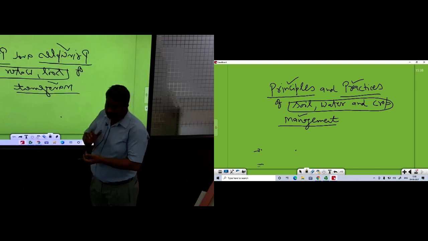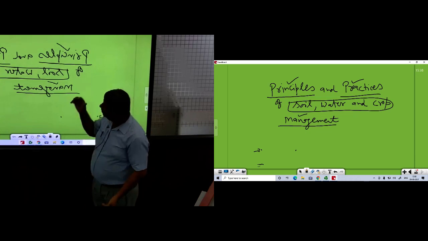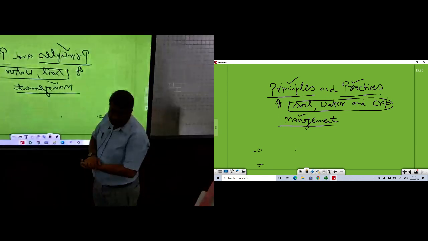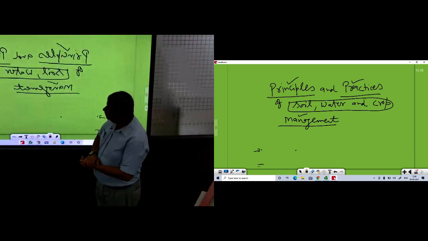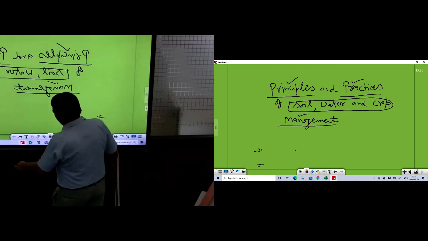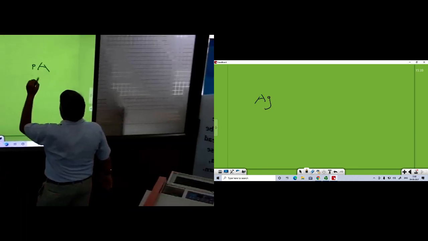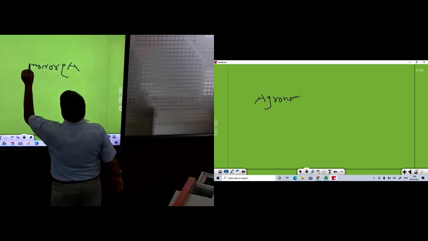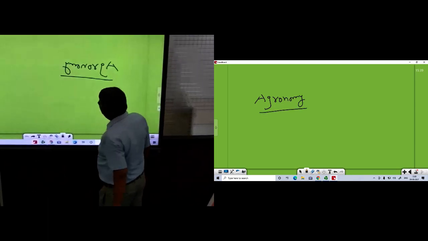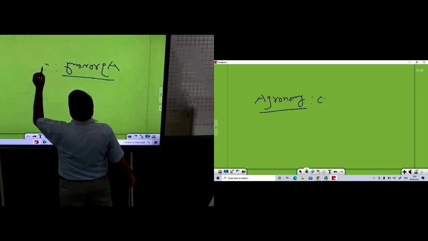In broad terms, we can say agronomy is related with crop production, which covers the management, scientific principles and skill for soil management, water management as well as crop management. So, this is agronomy. Now, I think it will be clear what agronomy is. In a broad sense, it is crop production.